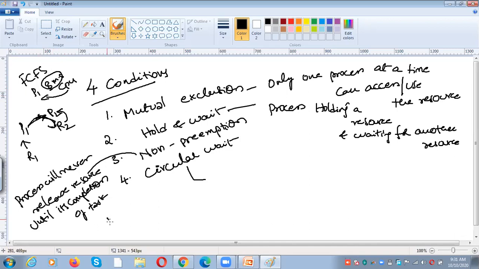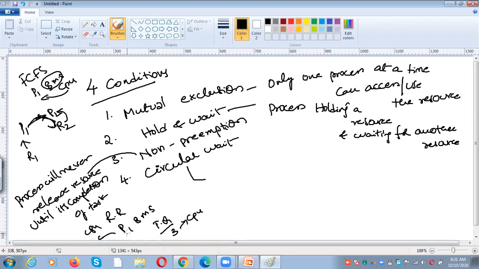But in the case of round robin, what happens? P1 requires 8 milliseconds of CPU time to complete its task, but we have assigned a time quantum of 3. For each process, we are giving only 3 milliseconds of CPU time. So after 3 milliseconds, whether P1 completes its task or not, we take the CPU from P1.